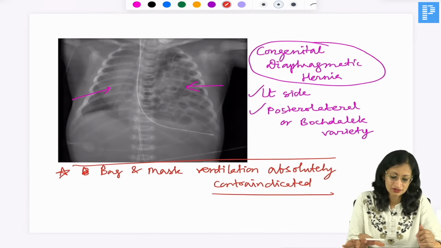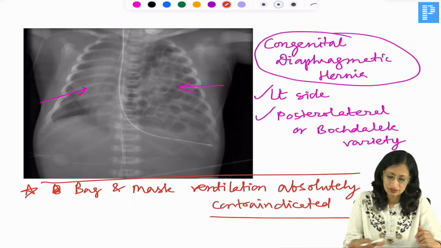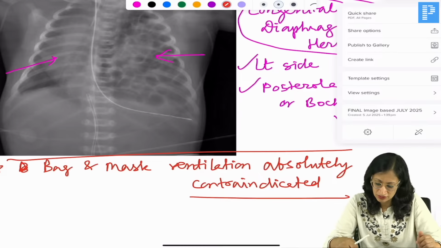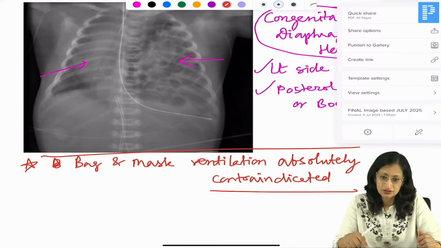So moving ahead. Why is my PPT getting stuck? Just give me a moment.